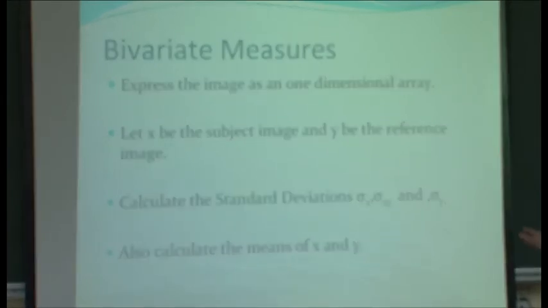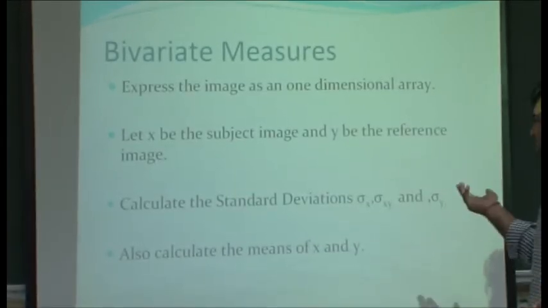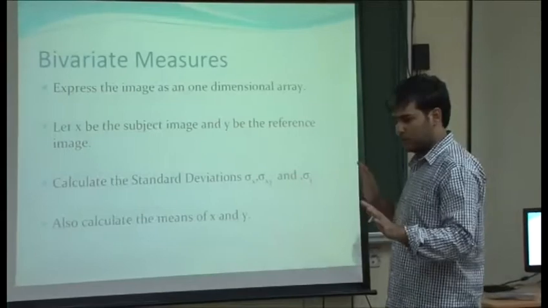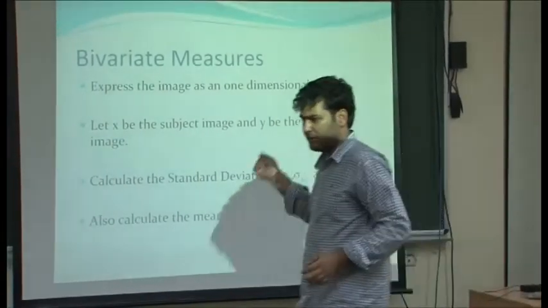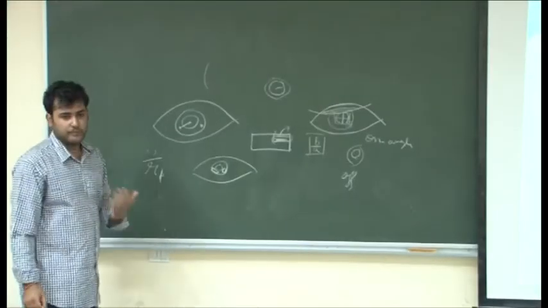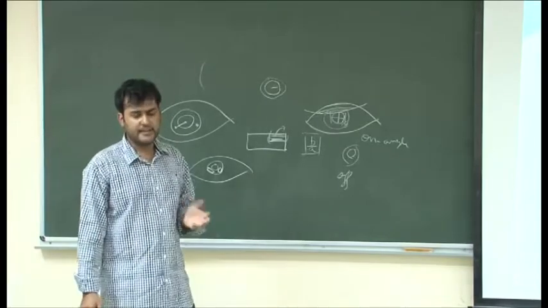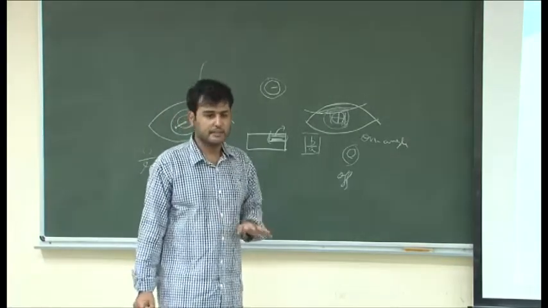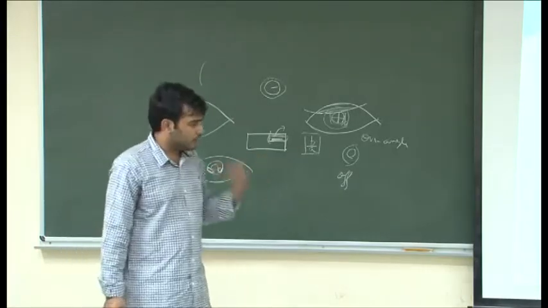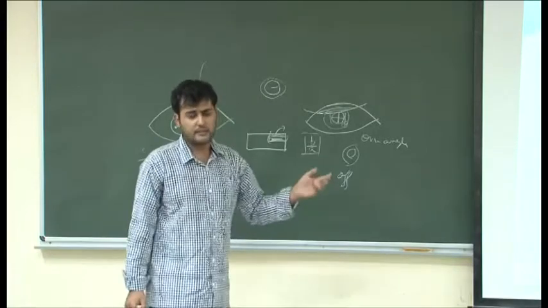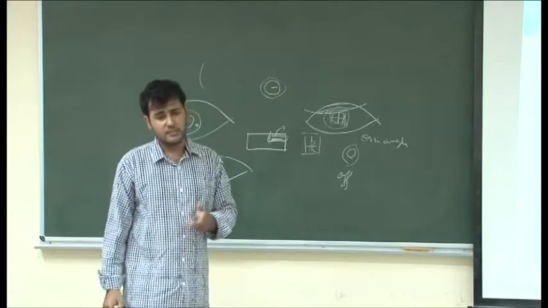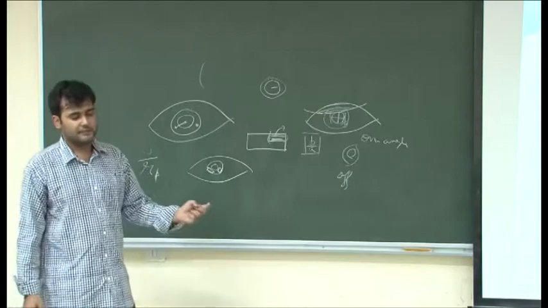So what I plan to do is express the image as a single dimensional array, just a matter of convention. First of all I'll discuss the case of two images and the inspiration from where I got the idea. The idea was: if I have an image and let's say it gets distorted in some way, then how do I consider whether it is the same or not? As in, what parameters? So there come in correlation, luminance, and contrast.